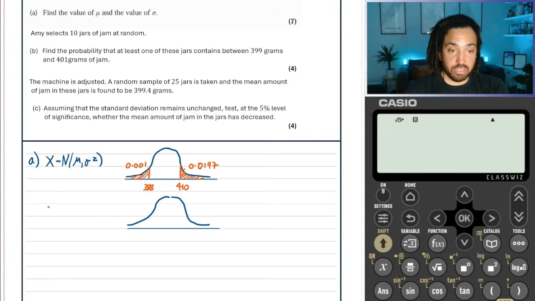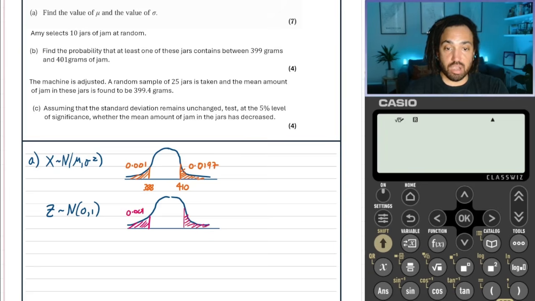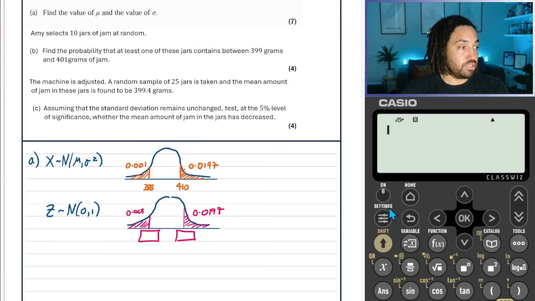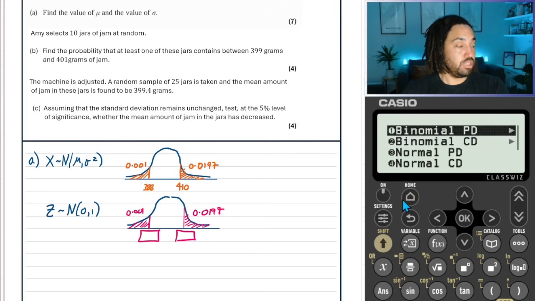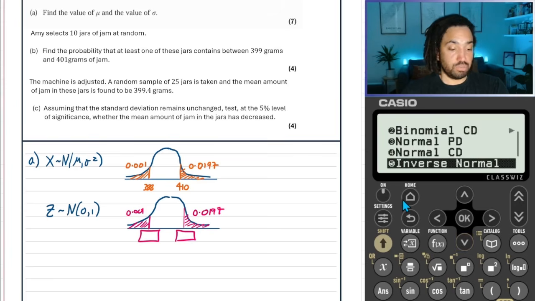Perfect. What we can do next then is we can draw a second distribution below, the standardized distribution. And this distribution we call Z, and it's normally distributed with mean 0 and standard deviation 1, and it then allows us to convert between the two. So what we'll do is we draw exactly the same lines on there with exactly the same areas, like so. And then we will go to our calculator to find these Z values.